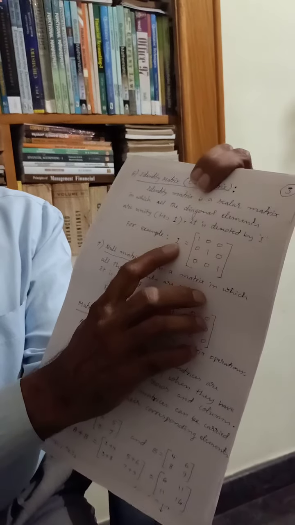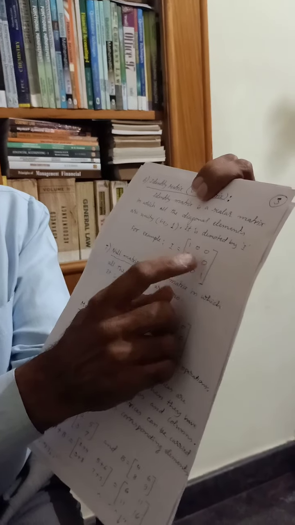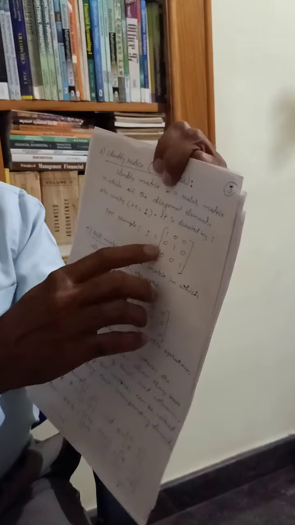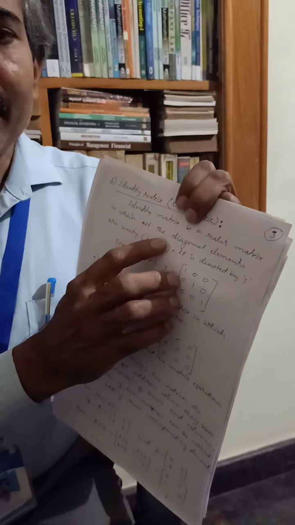Now let us go to another type, that is the identity matrix. Identity matrix can also be termed as unit matrix. Under identity matrix, we consider all the diagonal elements are unity. So we can say in another way, an identity matrix is a scalar matrix in which all the diagonal elements are unity, that is 1. You observe this example. For example, I equals 1 0 0, 0 1 0, 0 0 1. This identity matrix is denoted by the capital letter I.